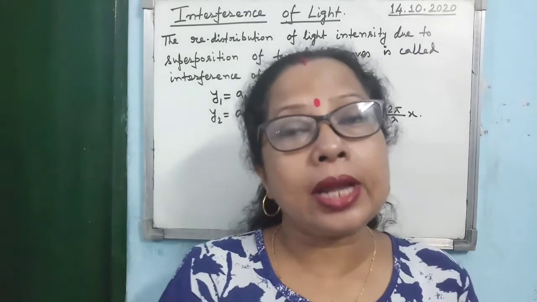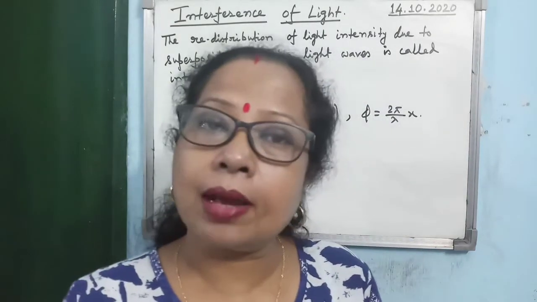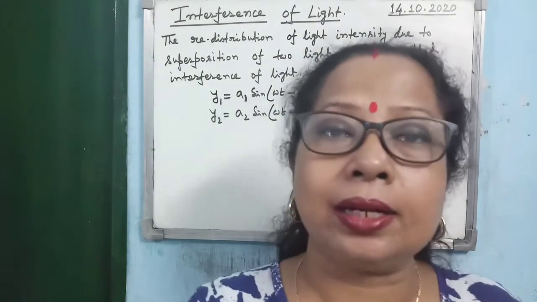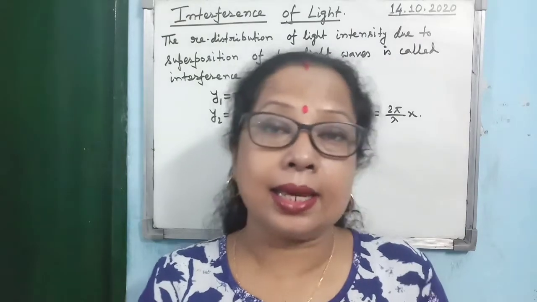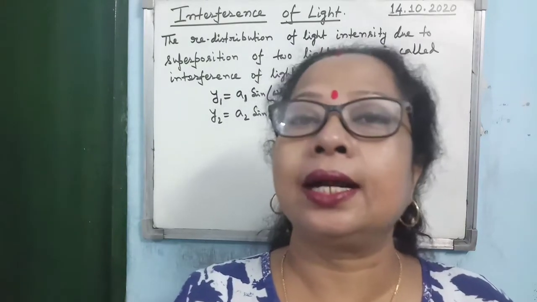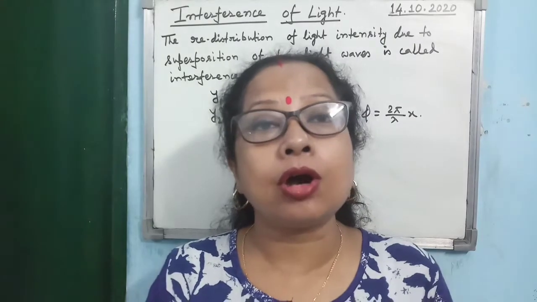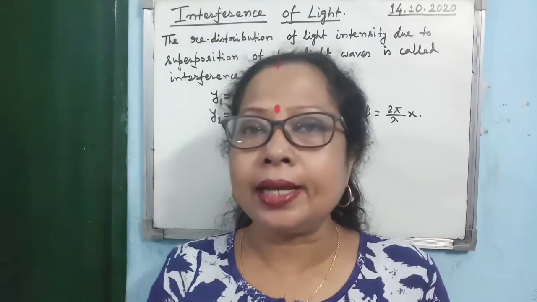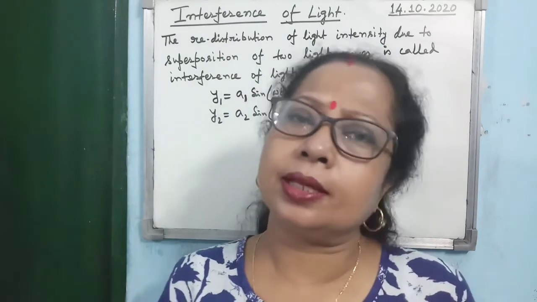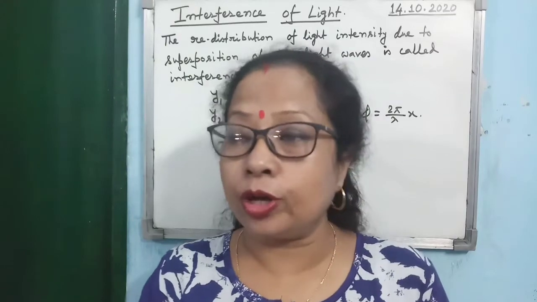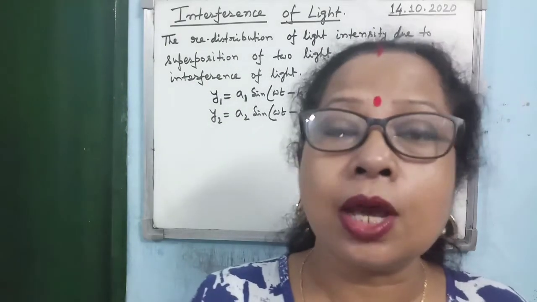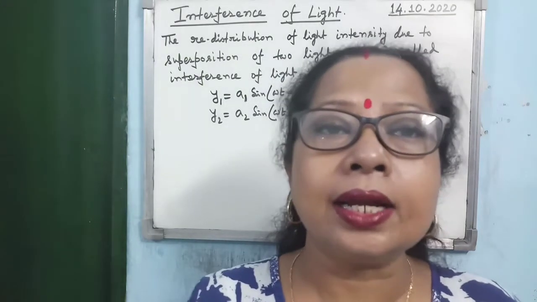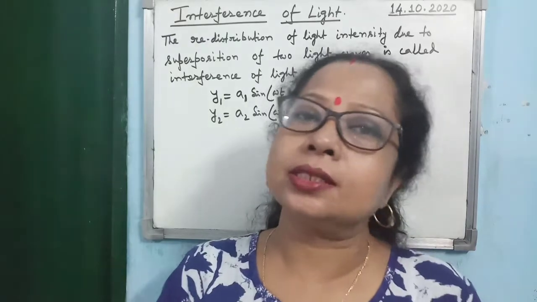Means when two light waves of slightly different amplitude but the same frequency move with the same speed in the same direction and superpose on each other, then redistribution of light intensity takes place. When the single waves are propagating, a general illumination is there. But when these two light waves superpose, alternate maxima and minima are produced. Means alternate bright and dark fringes you can get.